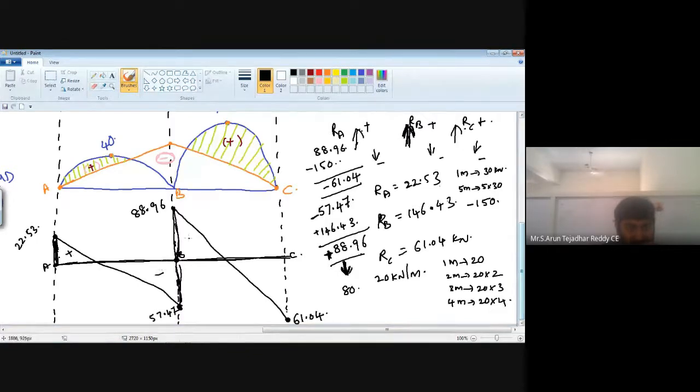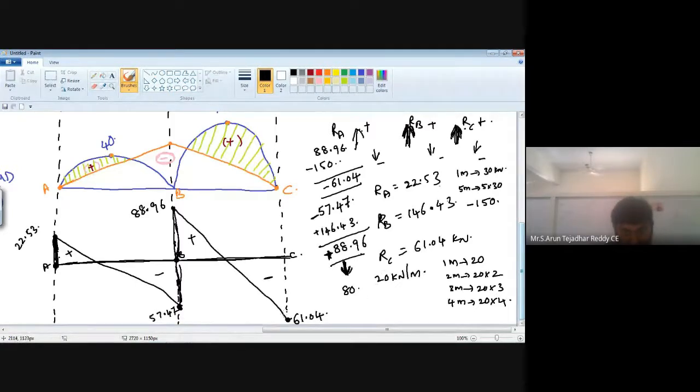It is minus, again it is plus, again it is minus. See, your shear force starts from 0 at point A, but due to the reaction, it is RA, 22.53. And here we got minus 61.04. Next, what about the RC value?